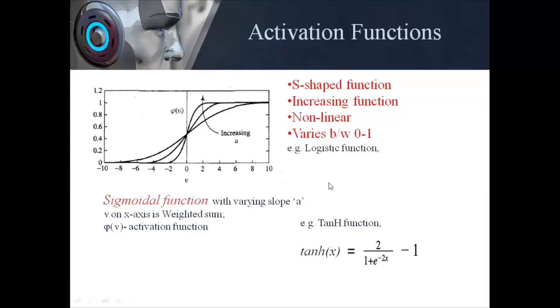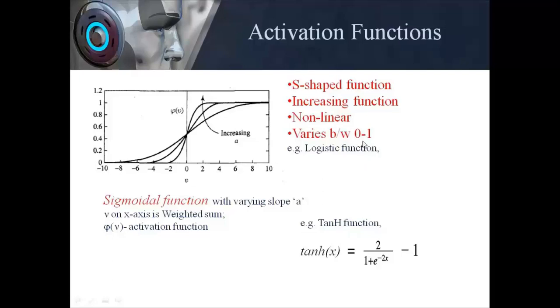This logistic function is just 1 over 1 plus e raised to the power minus x. Here x is nothing but this value which is moving, or the slope you can say. The tanh, which is the hyperbolic function, is also known as the bipolar sigmoidal function. It is a nonlinear function, and the value varies between 0 and 1.